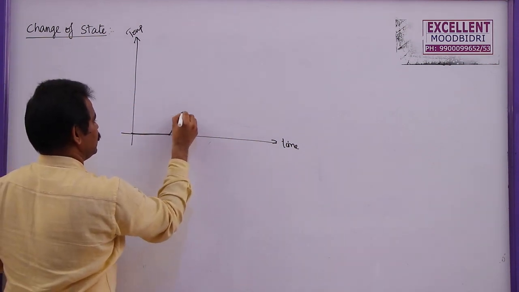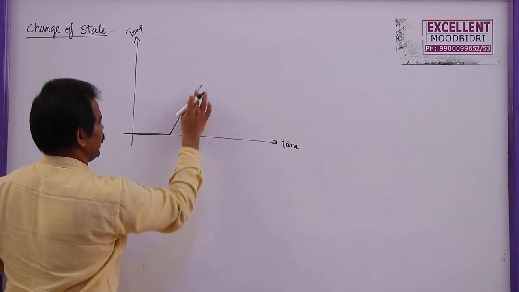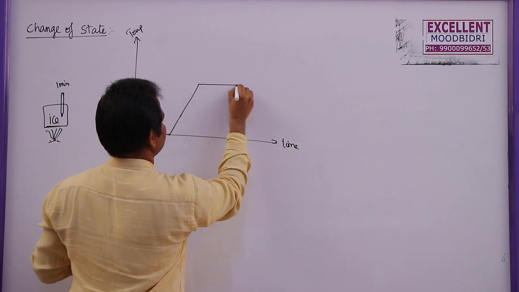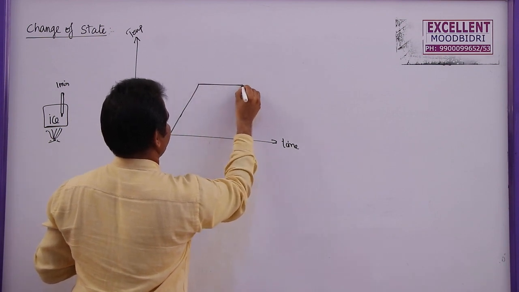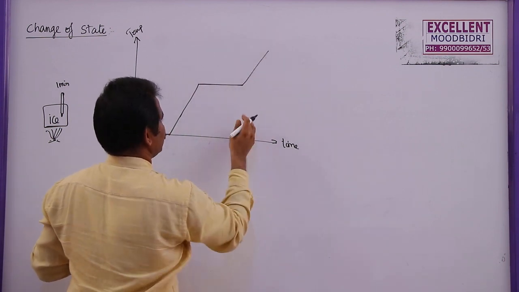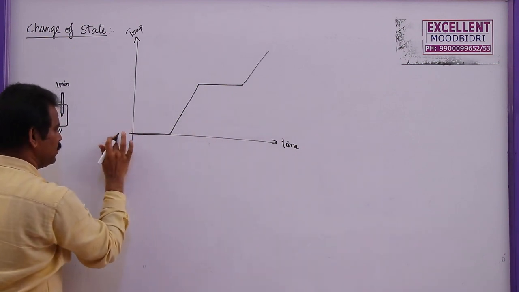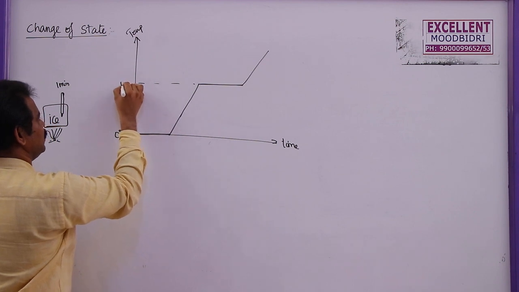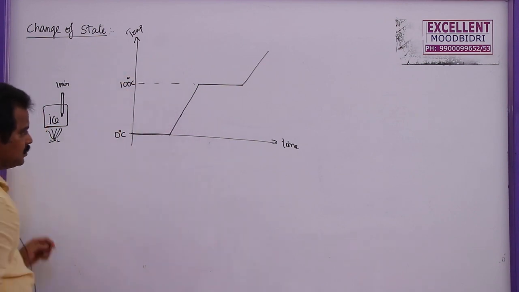After that, temperature increases with time, so both are directly proportional to each other. Once again, the temperature remains constant for some time, and then the temperature increases. So I will take this as 0 degrees Celsius, and this one is 100 degrees Celsius.